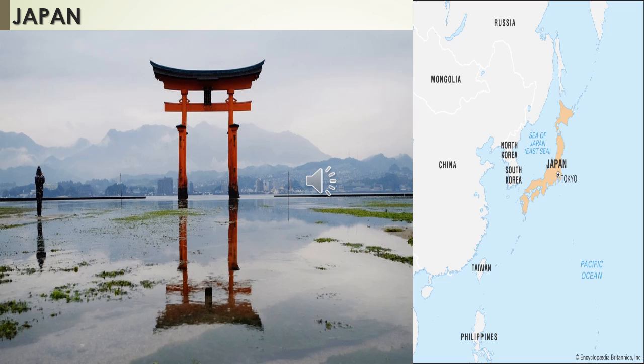Next, Japan. What do you know about Japan? Japan is called the land of the rising sun, which is in the east of Asia. We discussed China until now: first the Tang dynasty, then the Sung dynasty, then the Yuan dynasty, then the Ming Empire. Now we will move to Japan.